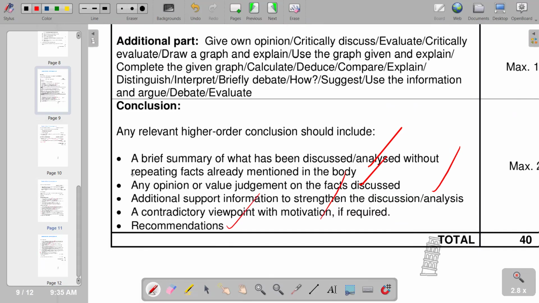So any part can be part of your conclusion. So you can choose one that is applicable to you. It can be a value judgment. It can be additional support information. It can be a contradictory viewpoint. It can be a recommendation. So this is how you can come up with a conclusion.